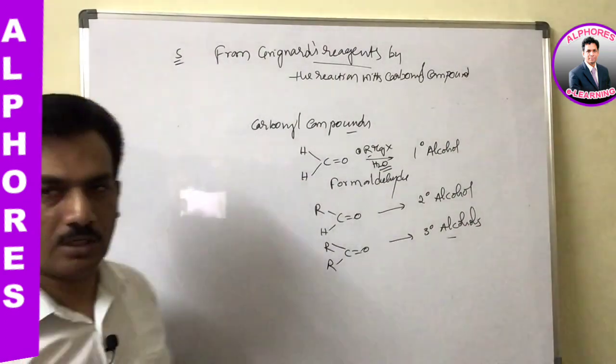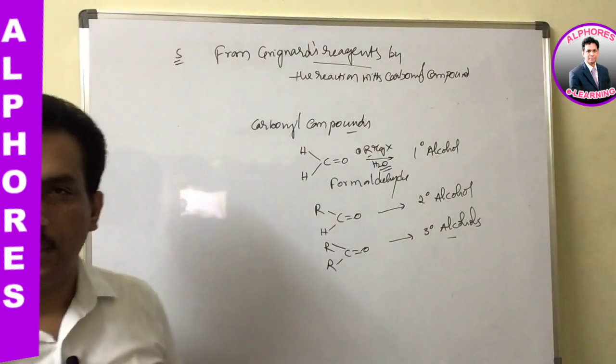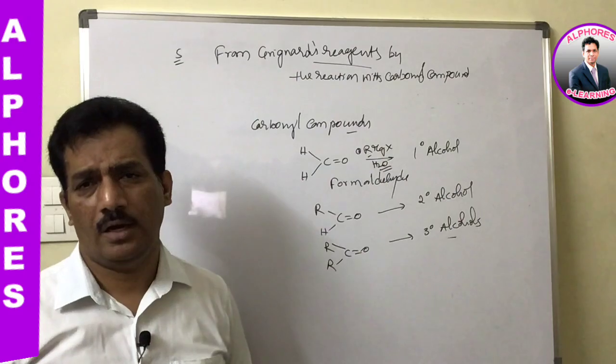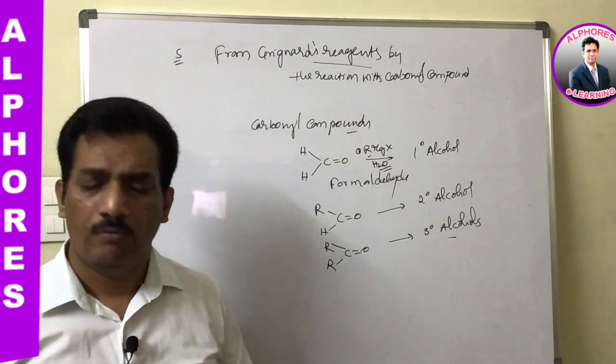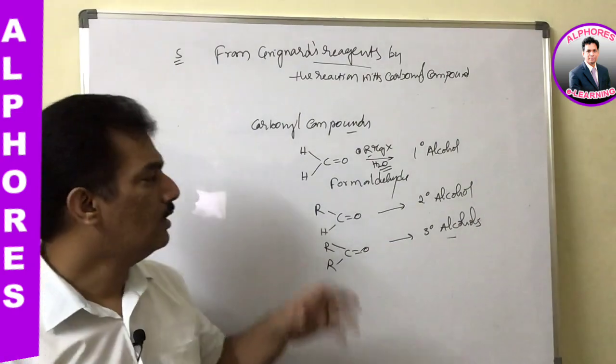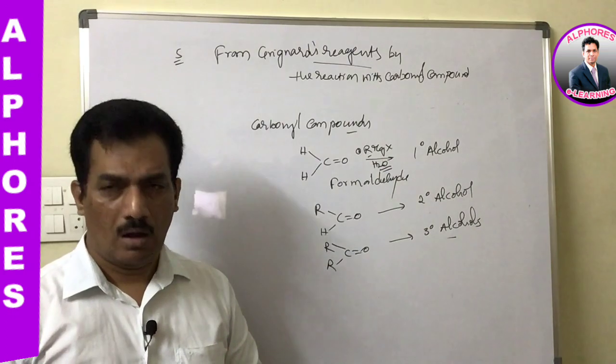Just remember that information. Primary from formaldehyde, secondary from aldehydes other than formaldehyde, tertiary from ketones when these are treated with Grignard reagent. And these are the different methods by which we can prepare alcohols.